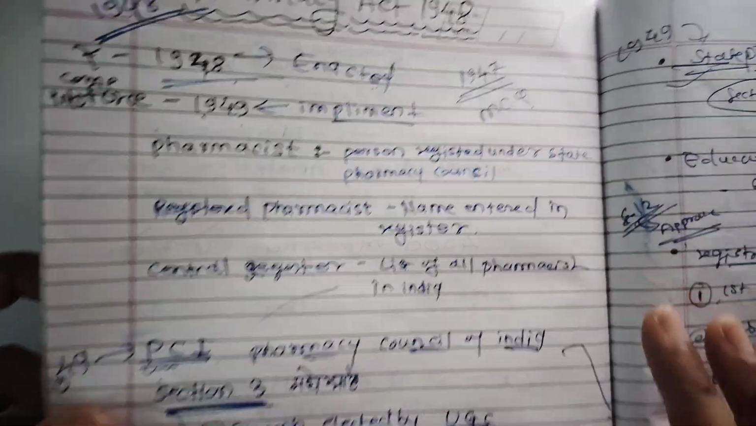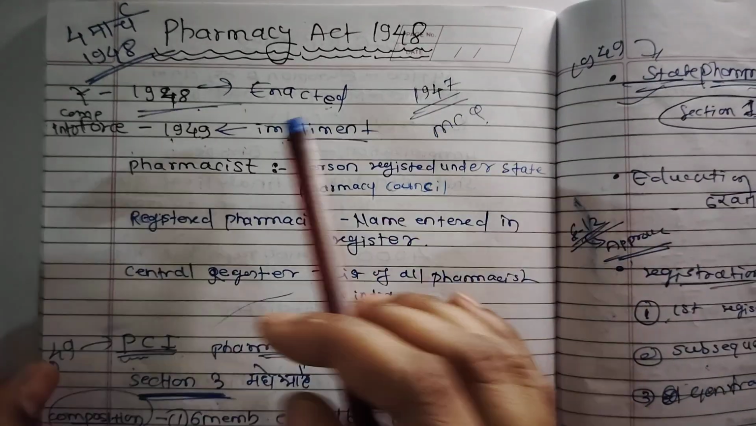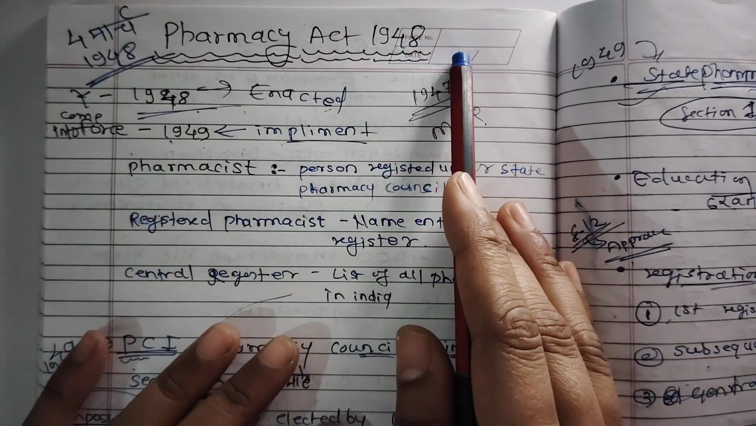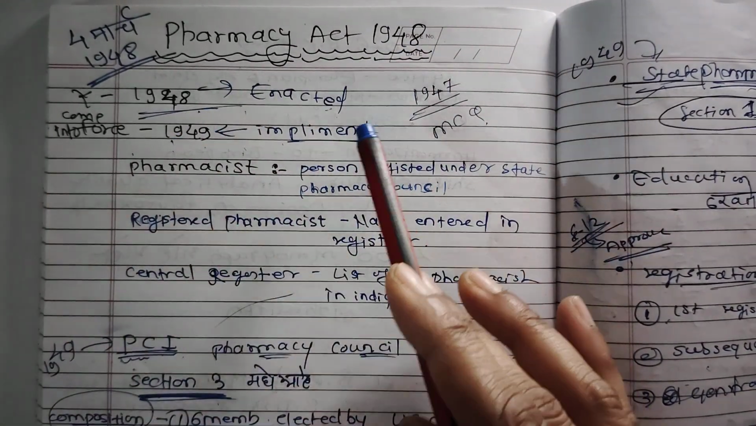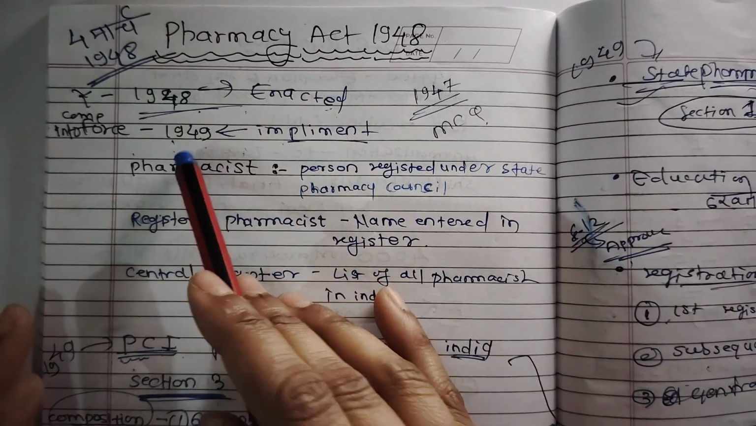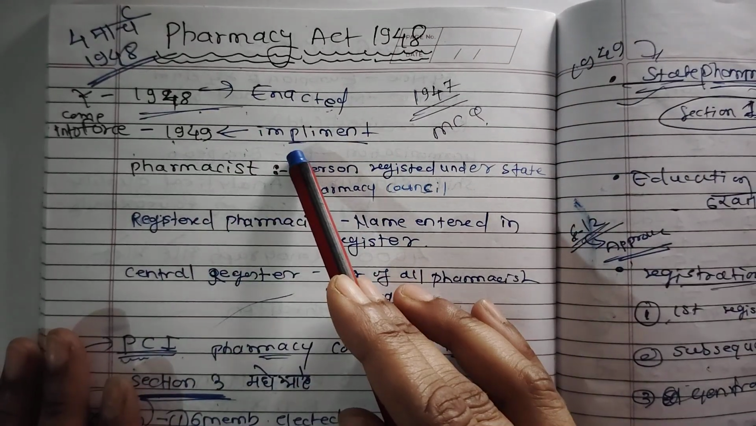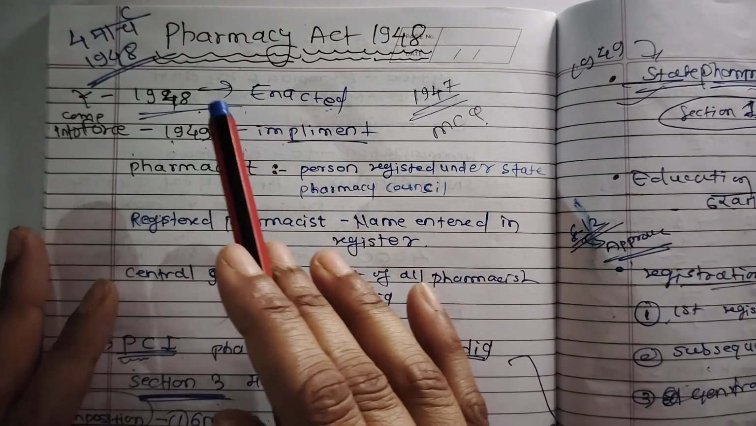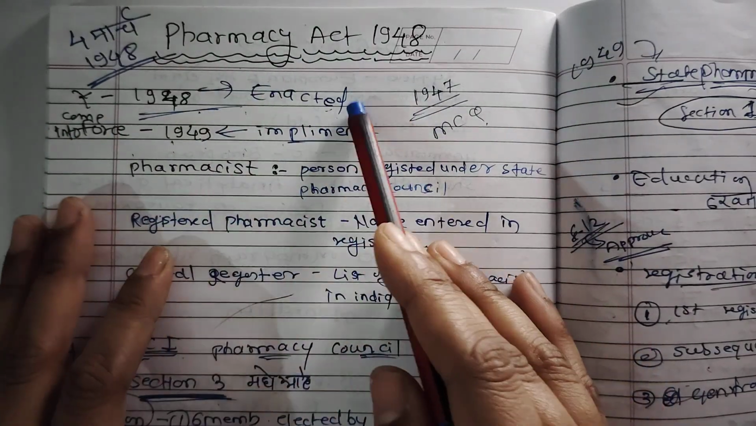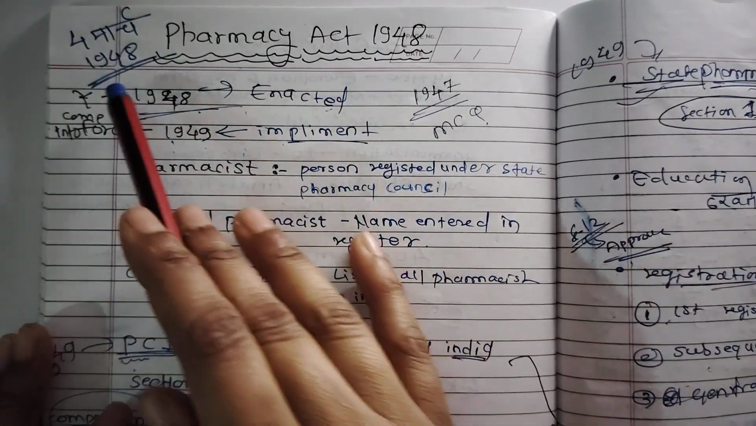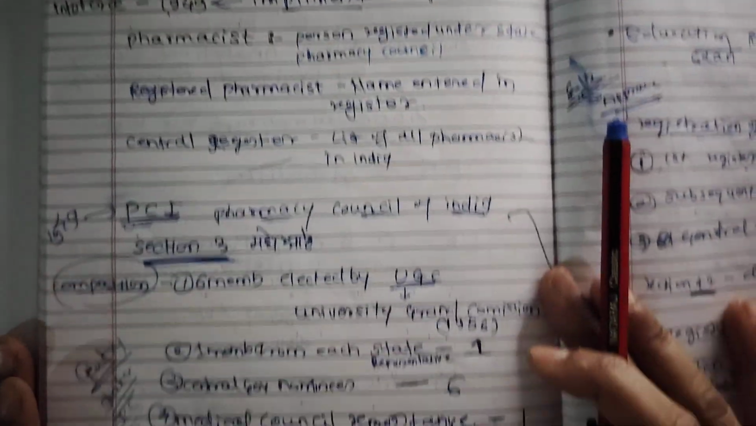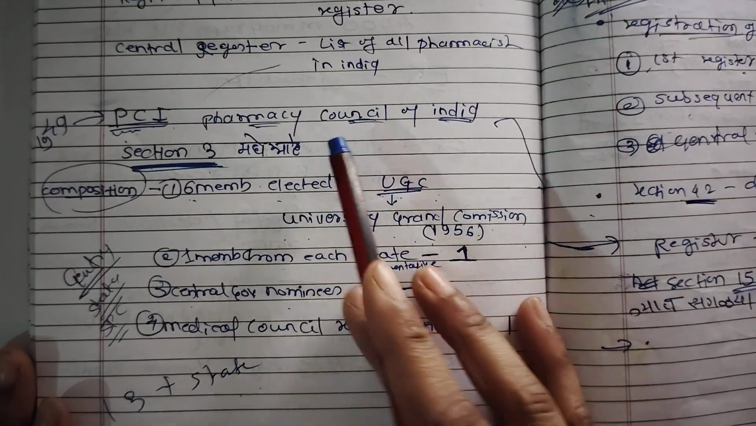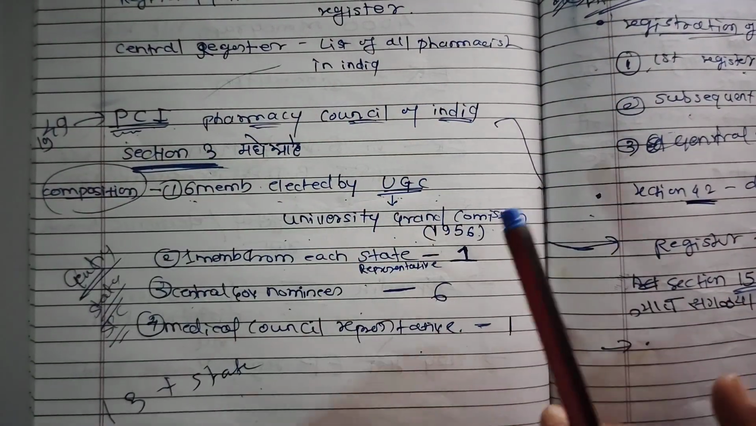So yes, first of all guys, all of you know that the Pharmacy Act comes under 1948, but the actual implementation was carried out in 1949, and the date on which the Pharmacy Act was enacted is 4th March 1948. Okay, so first of all guys, let's discuss the committees of our Pharmacy Council of India.